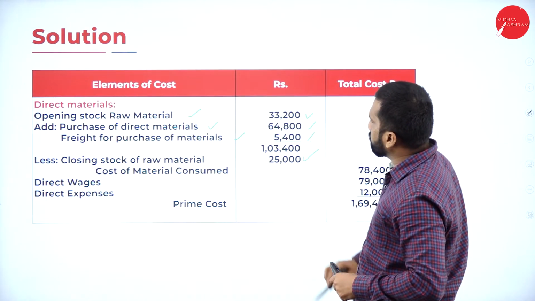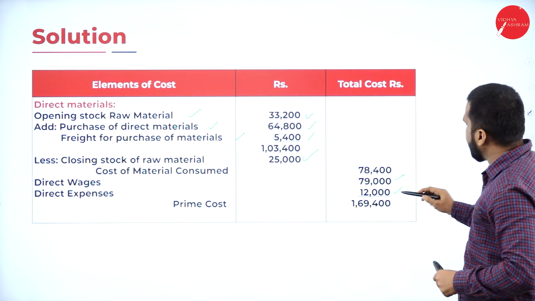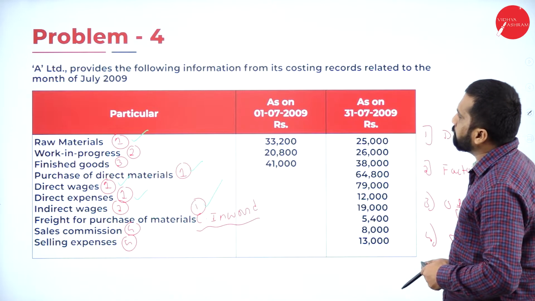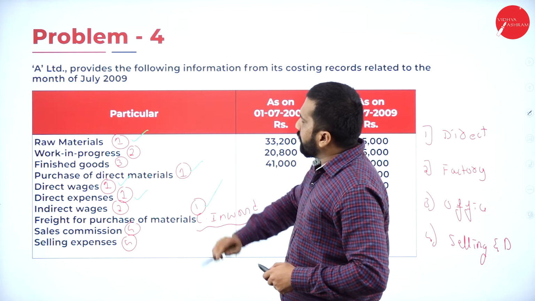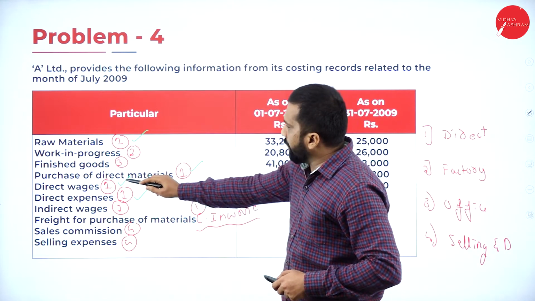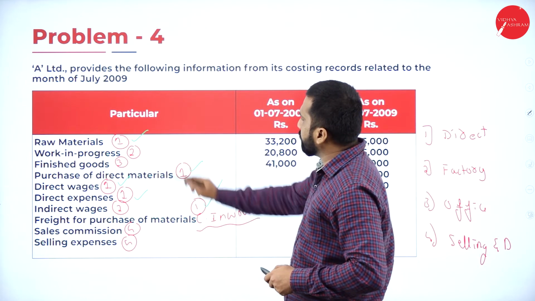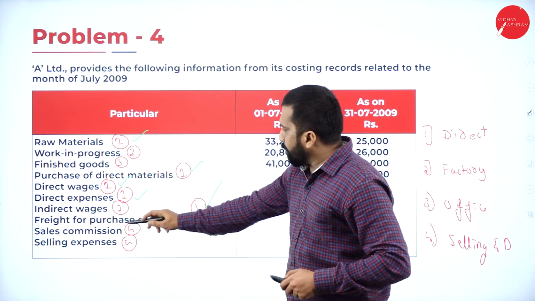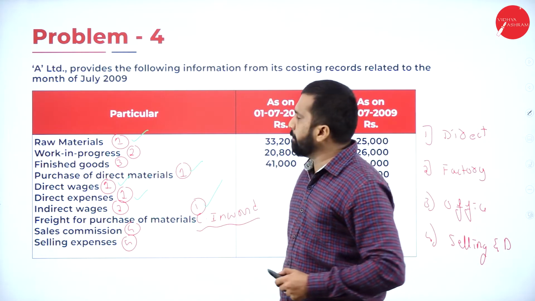And closing stock is 4. And direct wages, direct. Total how many items we have? 6 items. We'll check once again. Raw material, then we have purchases, then we have direct wages, direct expenses, 1, 2, 3, 4. And we have freight for purchase, total 5.